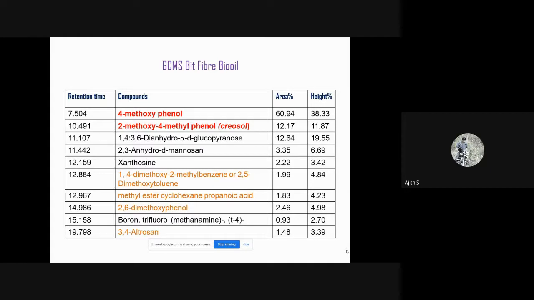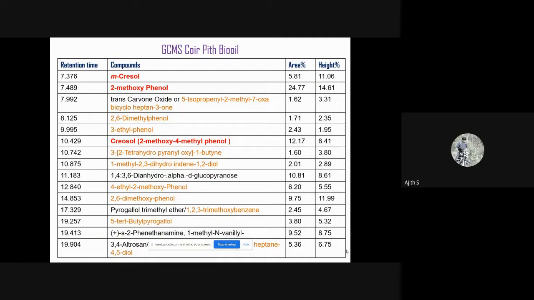Then when I have done the GCMS, the major products obtained were 4-methoxyphenol, 2-methoxy 4-methyl phenol or creosol, and also methyl ester cyclohexane propanoic acid, and 2,6-dimethoxyphenol. The same compounds are also identified in GCMS of coir pith bio-oil also, that is metacresol, 2-methoxyphenol, creosol, that is 2-methoxy 4-methylphenol, and 2,6-dimethoxyphenol.